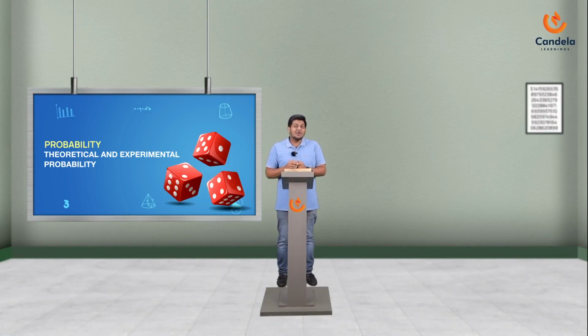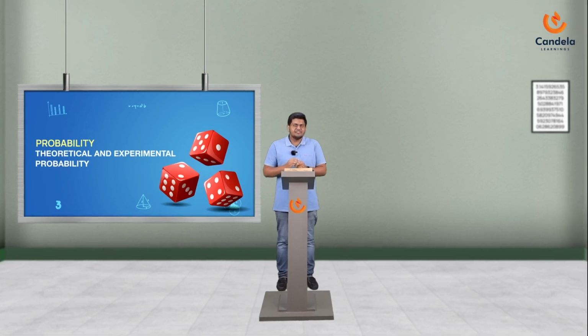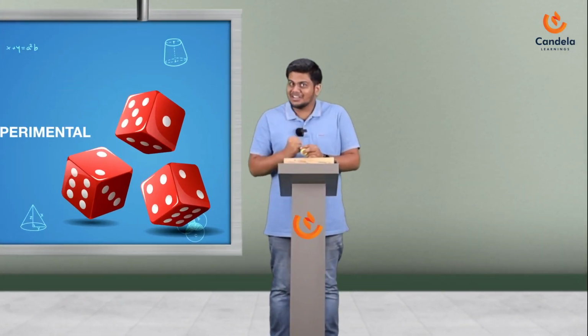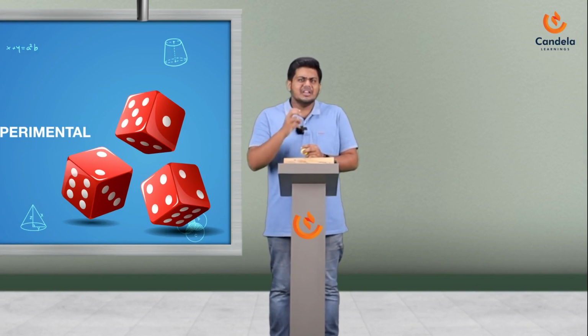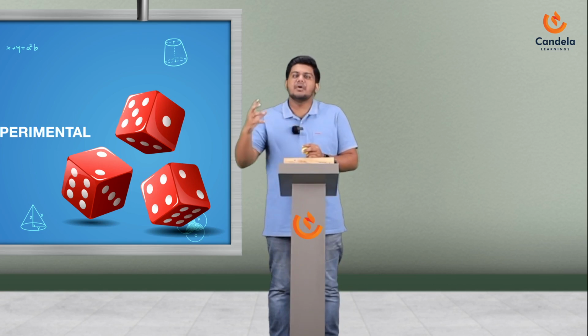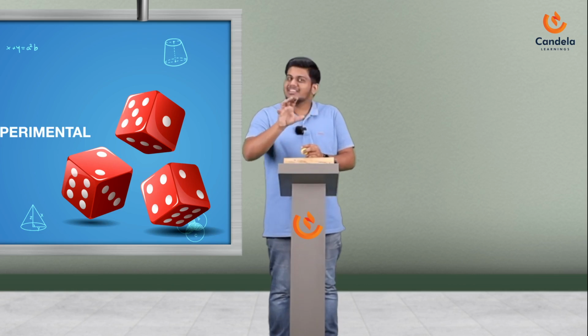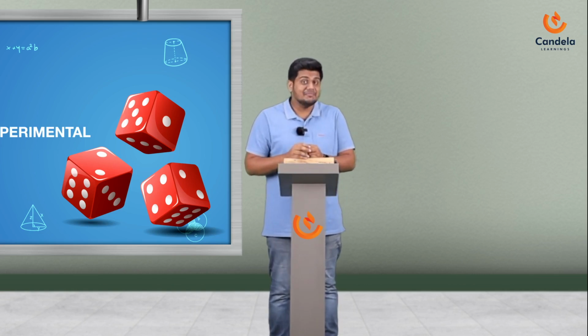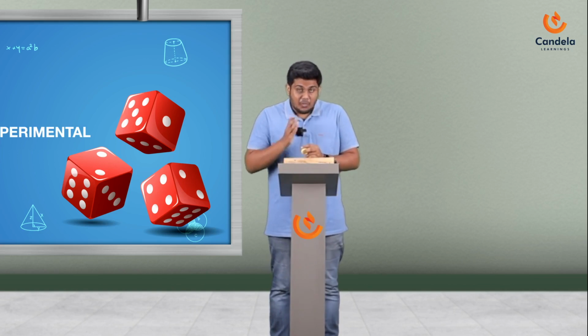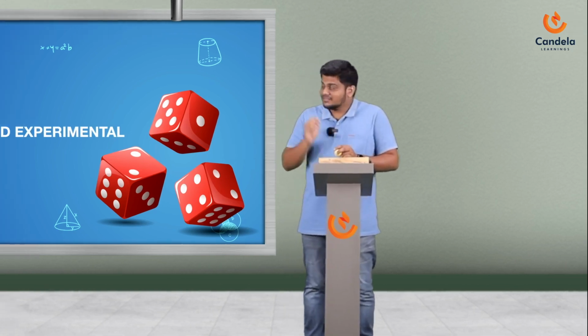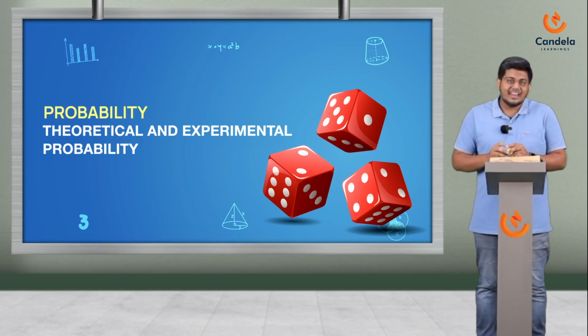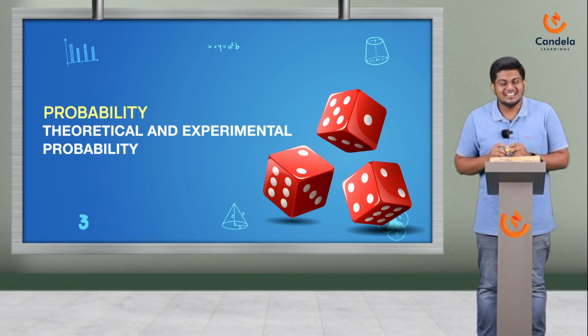Today we move on to a new chapter. In fact, the last chapter of mathematics for you in grade 10. You have learned bits and parts of it in your previous grade, and this chapter is just to build upon it. Not a lot, but again, just basic building blocks. The chapter name is probability. What we are going to learn today is theoretical and experimental probability.